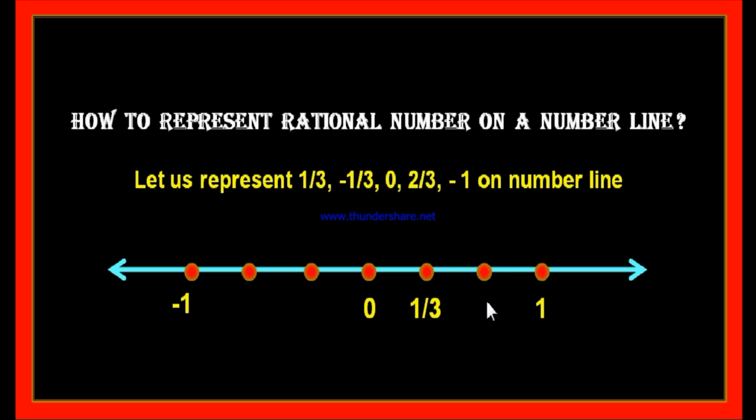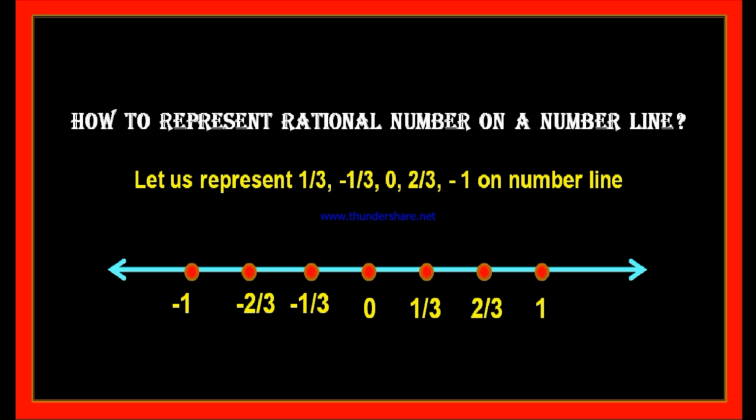Therefore, this point may be represented with 2 by 3. Similarly, on the left hand side of 0, this point is 1 part distance out of 3 parts from 0 to minus 1. Therefore, this point may be represented by minus 1 by 3. And the second point is at a distance of 2 parts out of the total 3 parts from 0 to minus 1. Therefore, this is minus 2 by 3.